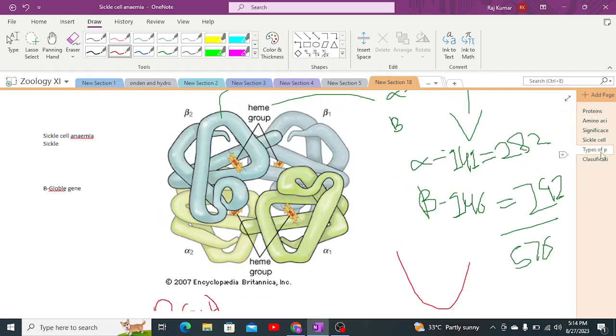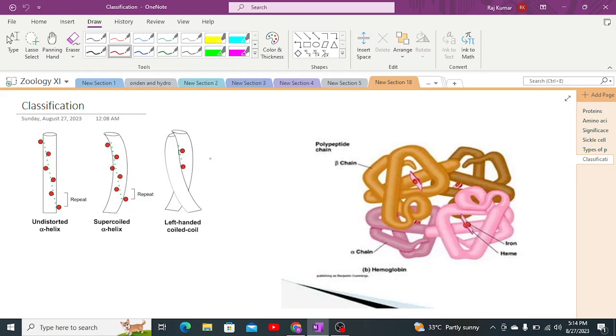So finally, we have the classification of proteins. We have two types of classification of proteins. Proteins are classified into two types based on their shape and structure. The first includes fibrous proteins, and the second includes the globular proteins.